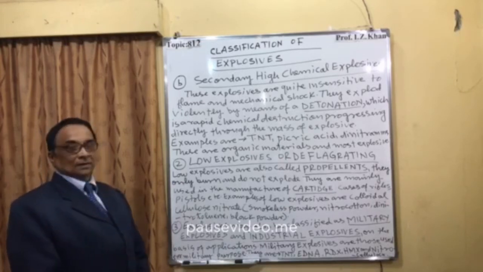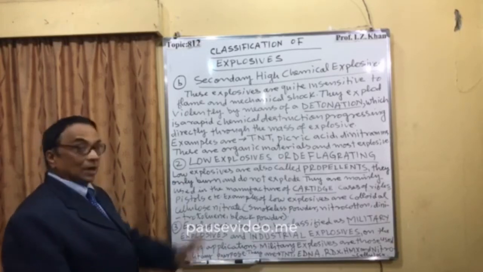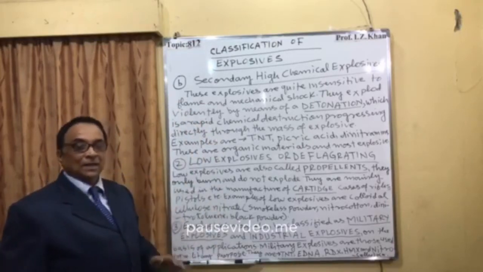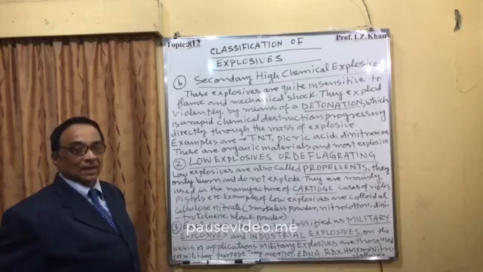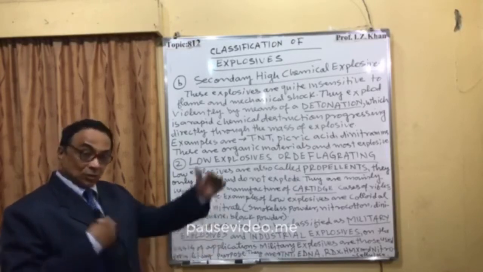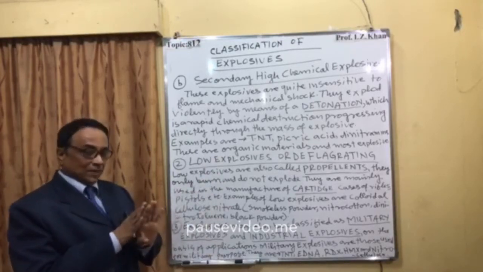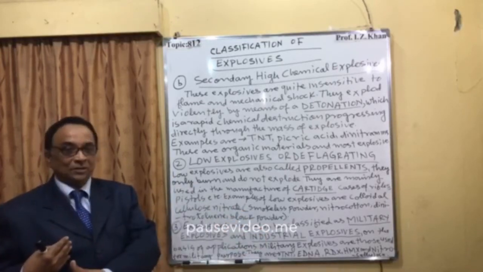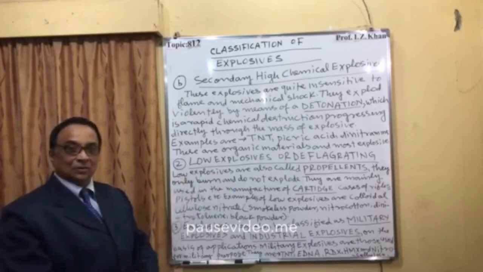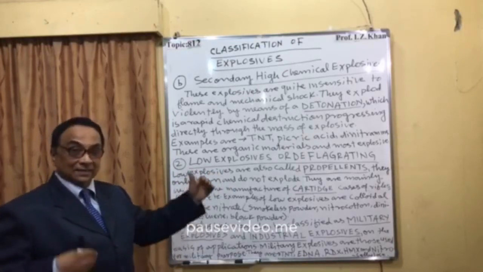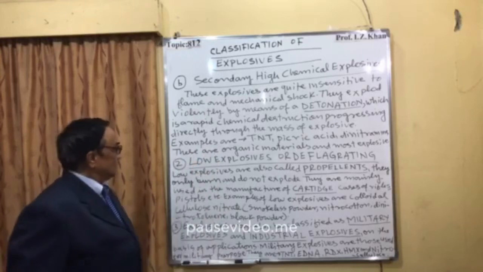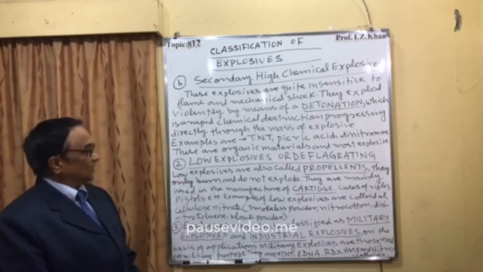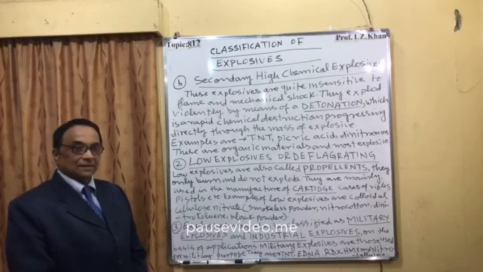Now the number 2 one. That one was your high explosive. Under that high chemical explosive, I have discussed all those. Now the second one is called low explosive, because only 2 types of chemical explosives are there when it is divided. One is high explosive, second one is low explosive. And again, high explosive is divided into primary and secondary, that I have already discussed. So the number 2 is called low explosives, and in other words we also call it deflagrating.